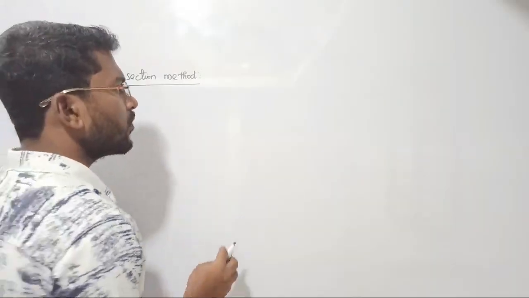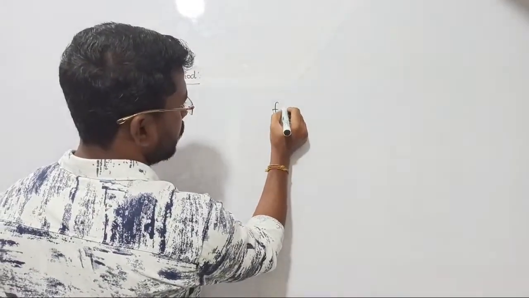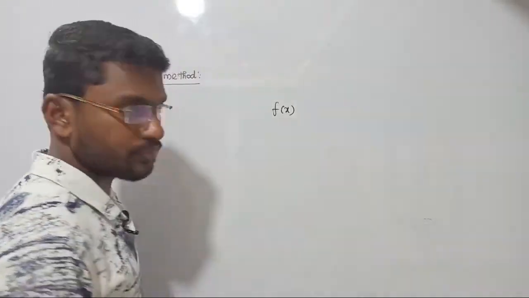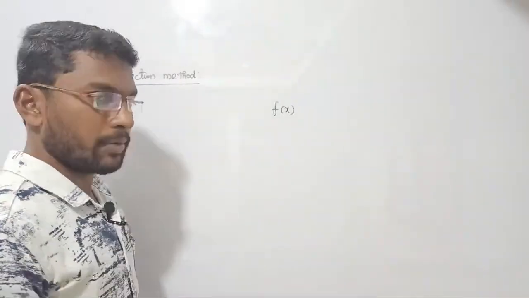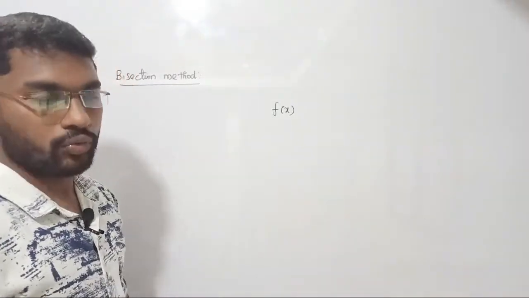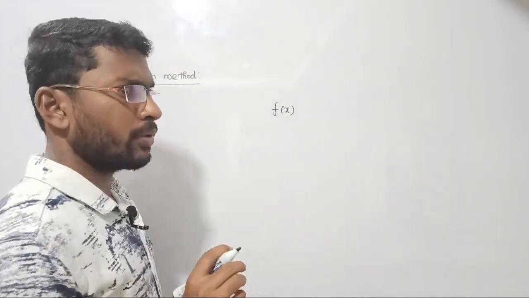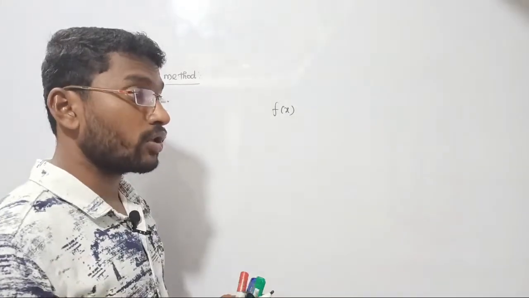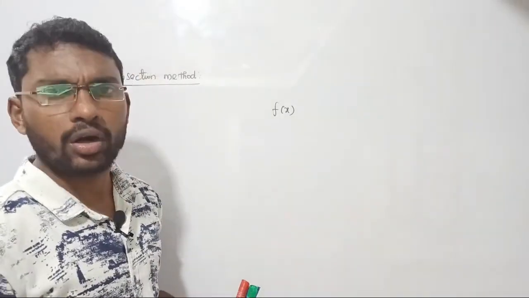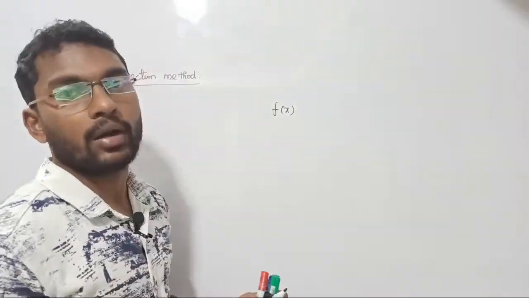For an example, I have a function, right? We have been given a function f of x. f of x means some polynomial equation will be given to you, right? A critical polynomial equation. We need to understand one thing clearly. What are we going to do now? We are trying to find the root of your polynomial equation. Do you all agree with me? Yes. The root of your polynomial equation.